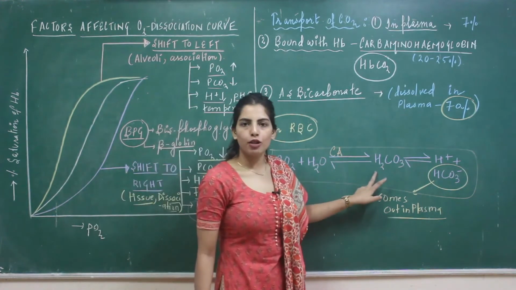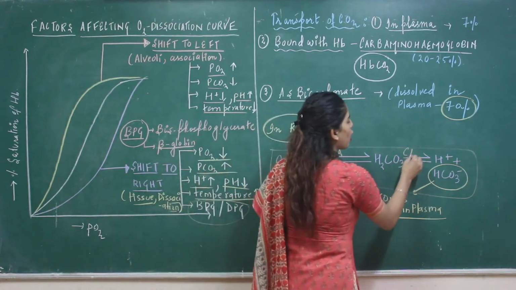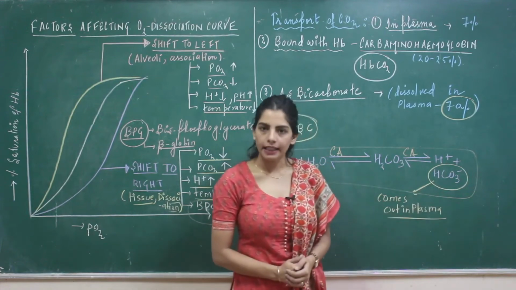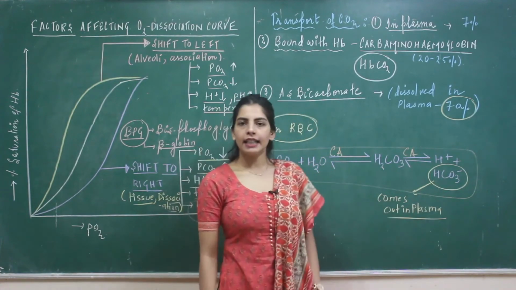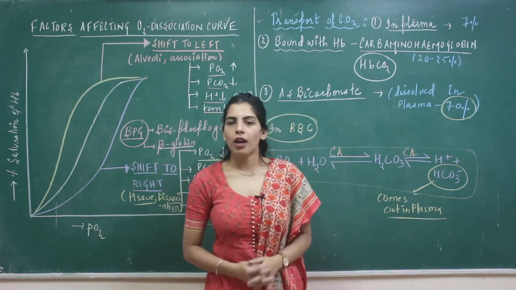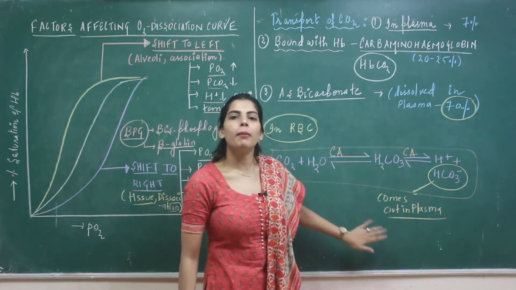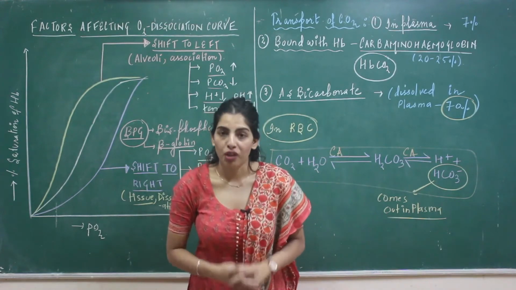It forms H2CO3, and this H2CO3 again in presence of carbonic anhydrase forms H plus and HCO3 minus. This HCO3 minus, which is formed inside the RBC, will be diffusing into the plasma for the transportation process.